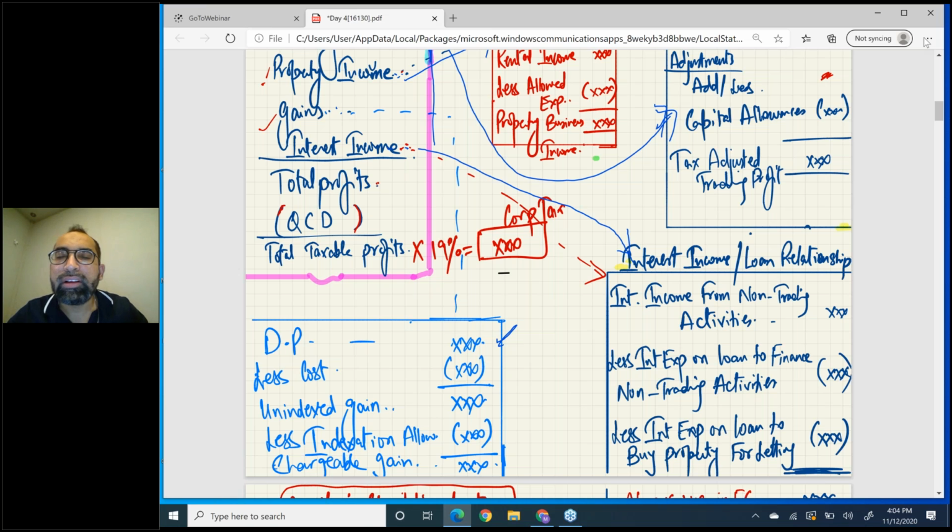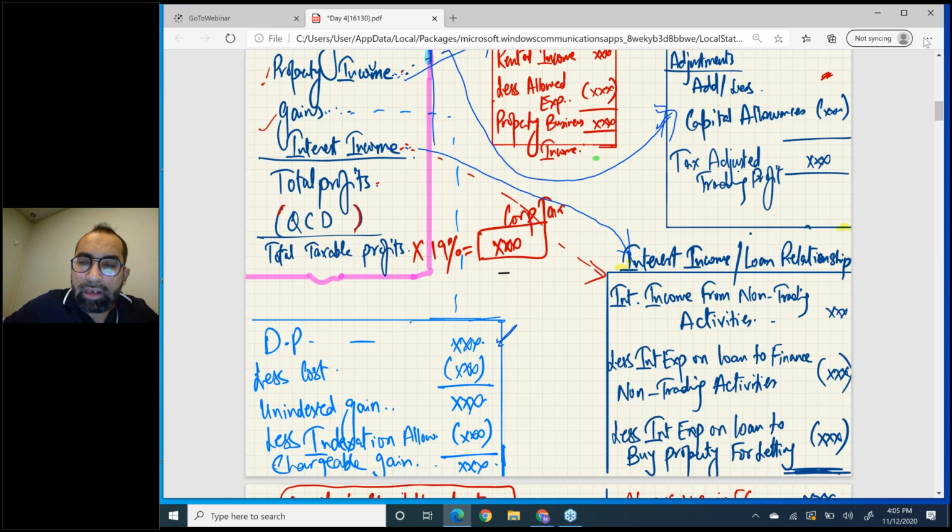Please be active. What comes in this box? Number one, interest income from non-trading activities. Normally for companies and for our F6 course, interest income is always non-trading, right? It may be trading only for a bank, but we never get a bank question in our course. So that's why interest income is normally from non-trading activities in our course. So this will be added.